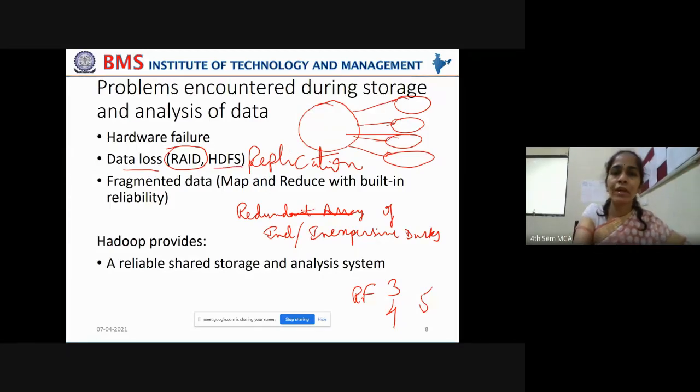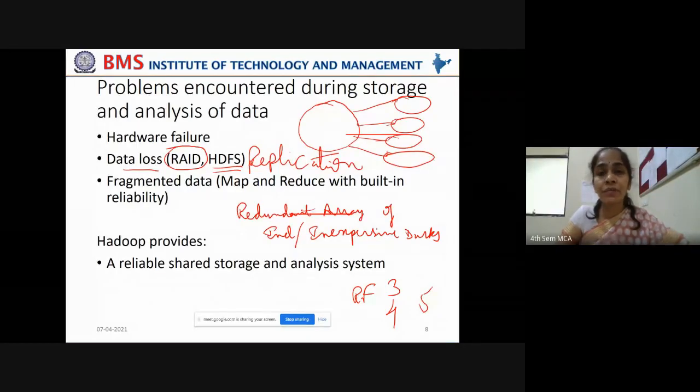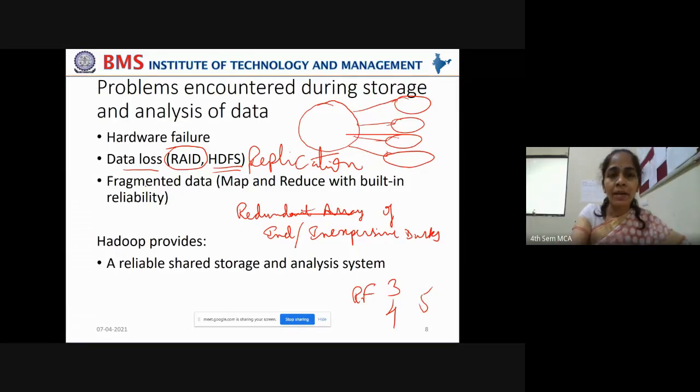Also, HDFS will help us to face this data loss, fight with this data loss. HDFS, that is Hadoop Distributed File System, also has some inbuilt mechanism in order to deal with this data loss. And also the fragmented data problem, because you are dividing the data onto multiple disks. We say that the data is being fragmented. Fragmented means divided into pieces.